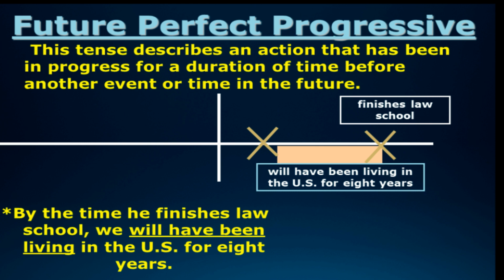Like for 5 minutes, for 2 weeks, since Friday, these all are the durations which can be used with the future perfect continuous tense. And seeing the timeline, you can make out that the particular bar, the peach color bar made on the timeline, shows that this time duration plays a very important role in this tense. It starts from the first cross and goes on to the next cross, and till that duration it goes on and on. So that time period is very important. By the time he finishes law school, we will have been living in the US for 8 years.